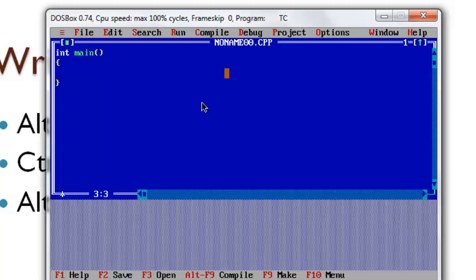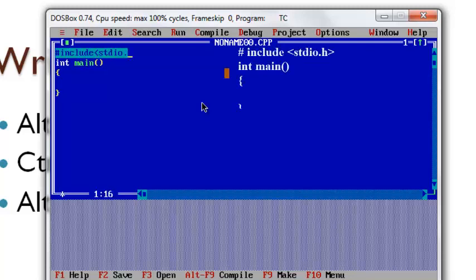Now I want to display the message. For that I need the printf function, but this function is there inside the header file stdio.h. So only after including the header file can I access the function. So let me include the header file, #include stdio.h. Now I can access the printf function. Printf, open and close the bracket, end your line with a semicolon. Inside that, within double quotes, type the message. Hello,